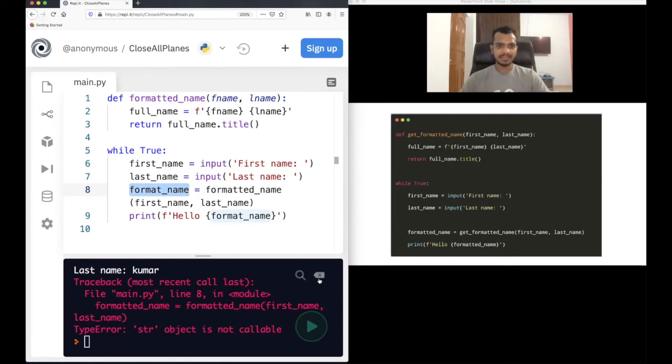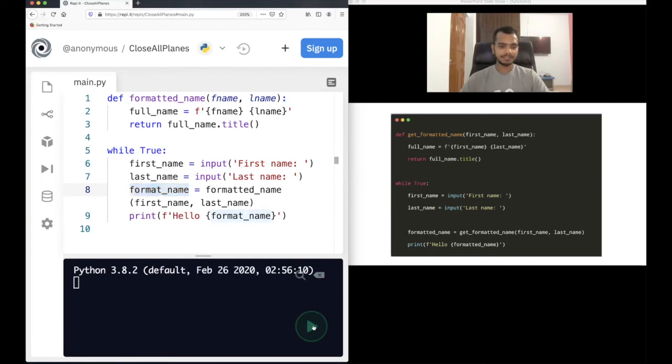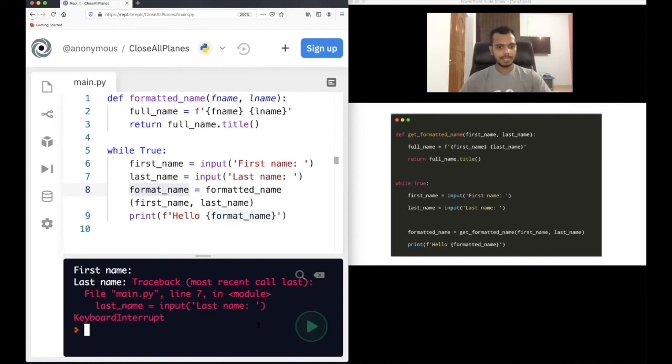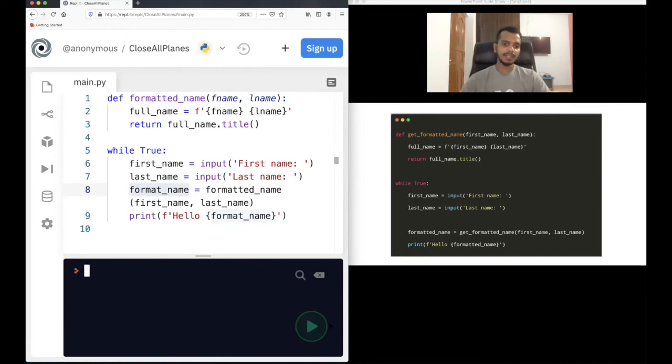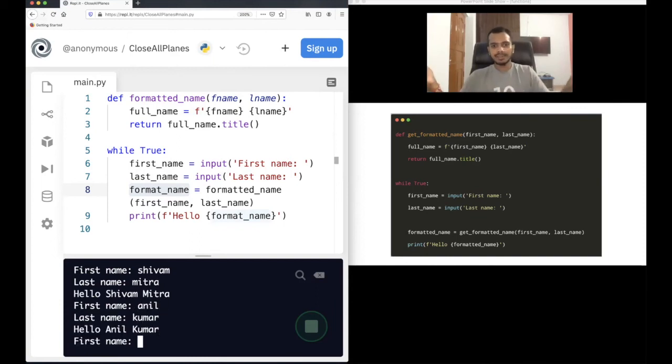Let me clear this. Now let me run this code again. Now let me try Shivam, Mitra. Great. Anil, Kumar. See, now it's okay. Anil Kumar got printed. Again, it is asking for more inputs.